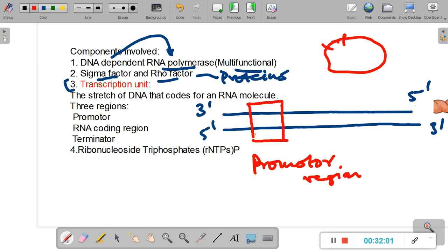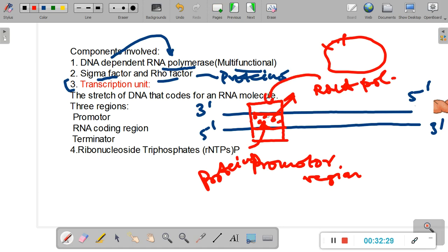Now, promoter region, what is it? It is basically the sequence of bases on the DNA, and this particular sequence of DNA is called the promoter region. This region is identified by proteins, and these proteins go and bind to this particular region, and then they act like flags or pointers for RNA polymerase to come and join. So this region on the gene of the DNA is known as a promoter region.